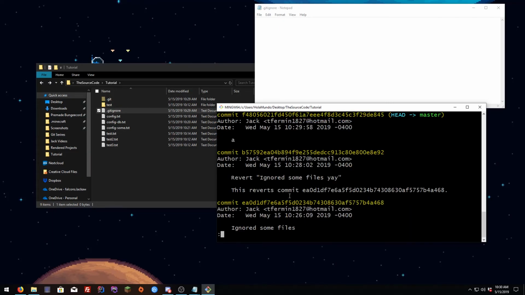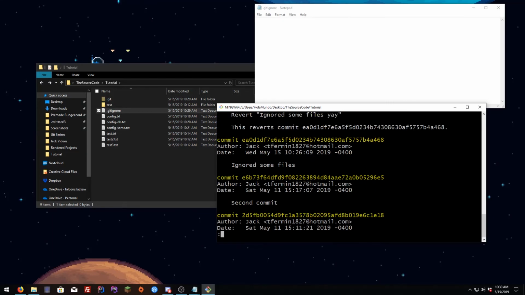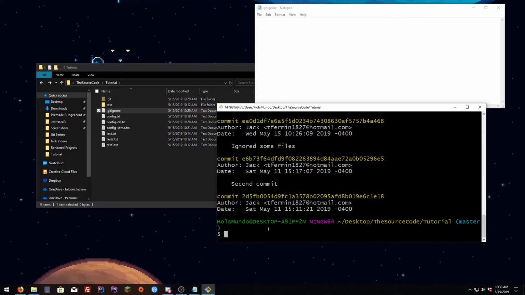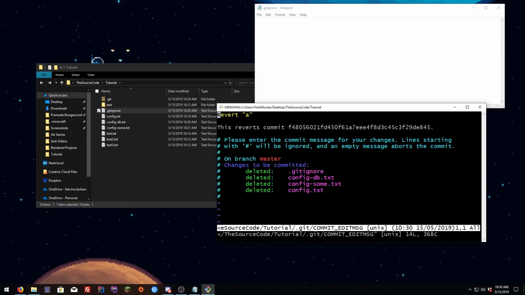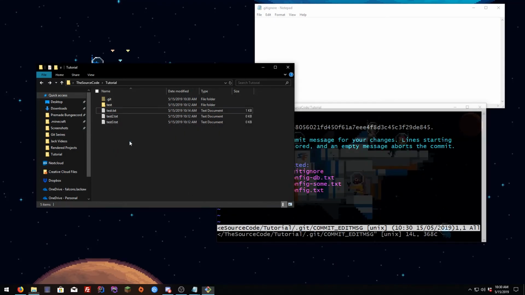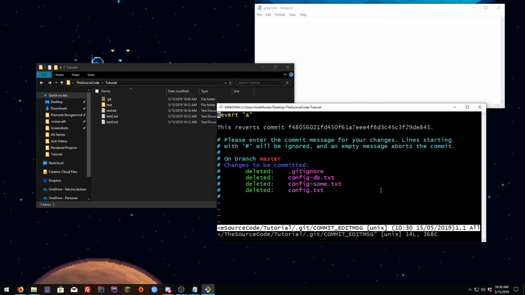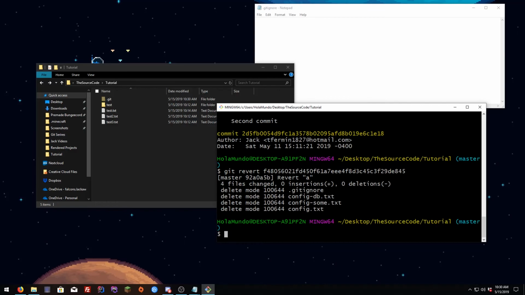If you can type anything here, just hit Q, and then you go git revert, Shift Insert, hit enter, and you're gonna see that every single file committed disappeared. If you didn't hit A, you can just do semicolon write and quit, and you see that everything got reverted successfully.